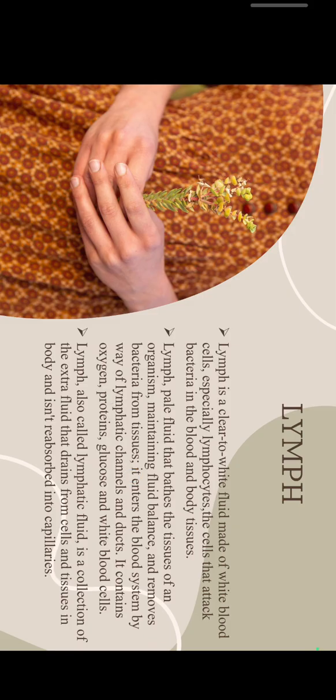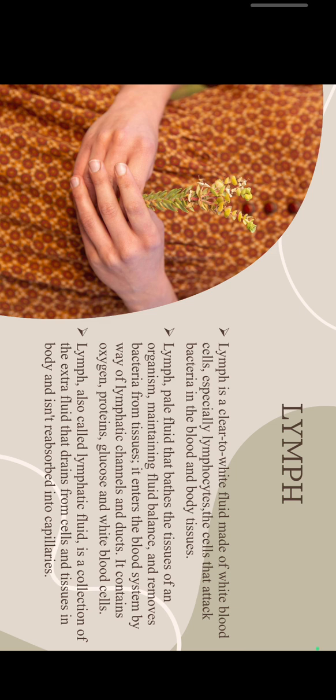What is lymph? Lymph is a clear to white fluid made of white blood cells, especially lymphocytes, the cells that attack bacteria in the blood and body tissues. Lymph, a pale fluid that bathes the tissues of an organism, maintains fluid balance and removes bacteria from tissues.